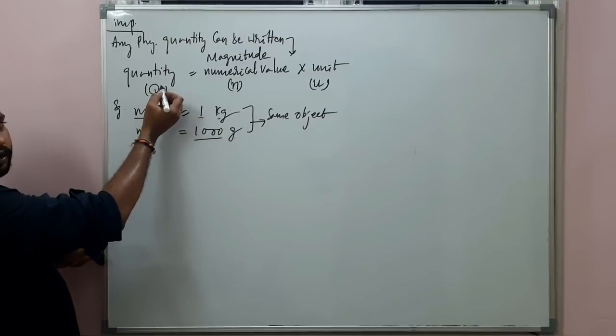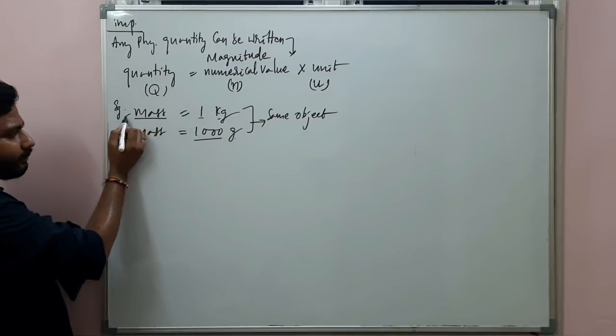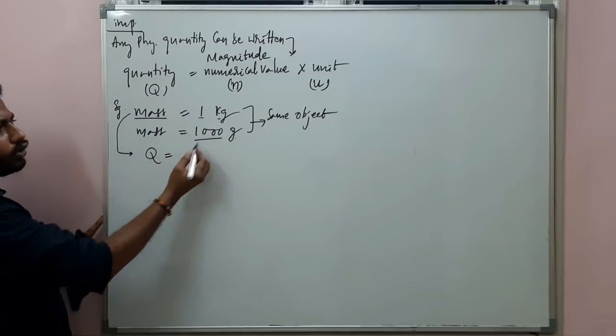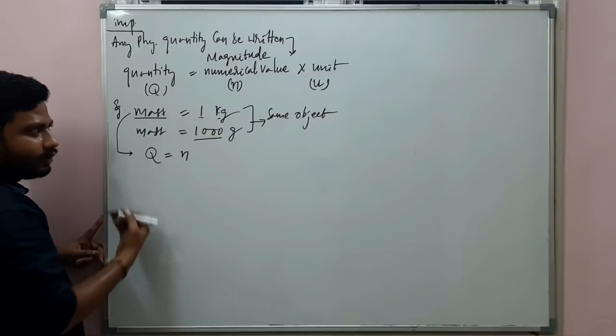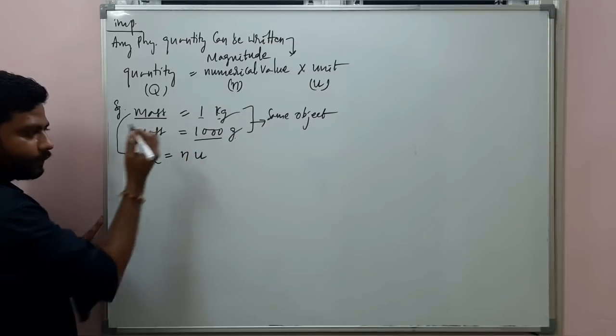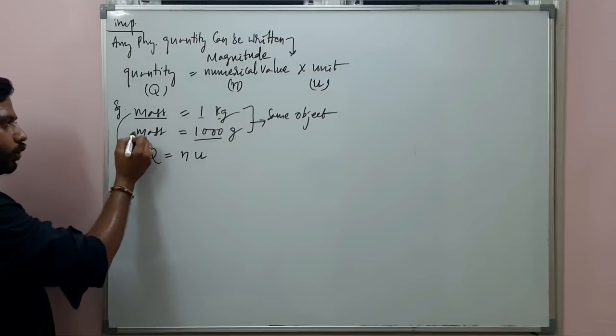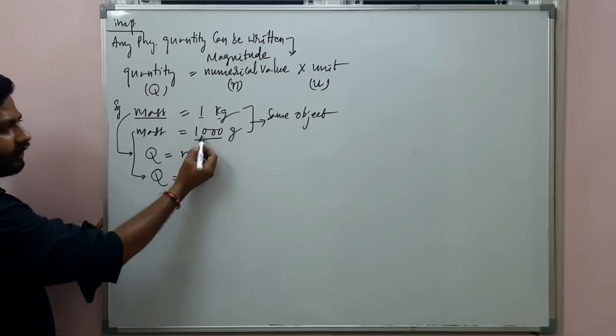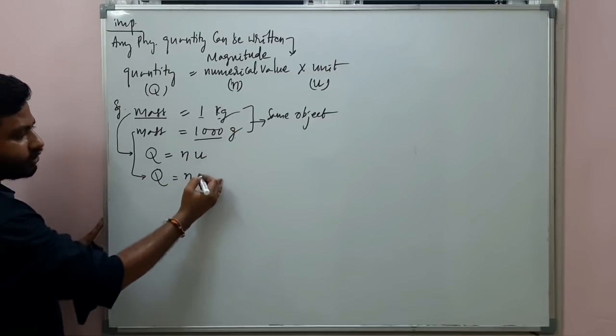So finally, for the first one I can write quantity is Q, numerical value is N, unit is U. Second one, this also I can write the same way: quantity is Q, numerical value is N, and unit is U.